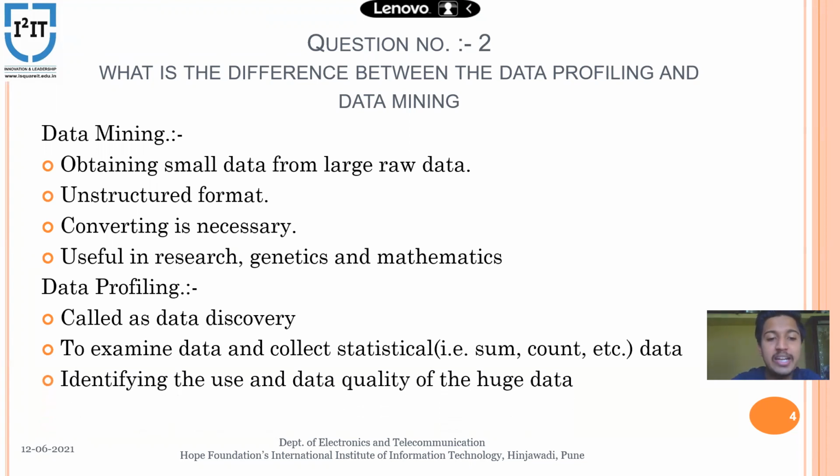Third is its use. Its use is to identify the use and data quality of huge data. So it allows us to improve the quality of the huge data. That is, suppose we have 100 data points, we can identify the useful data and non-useful data, and we can modify according to that. So this is the use of data profiling. I will move to my further question.